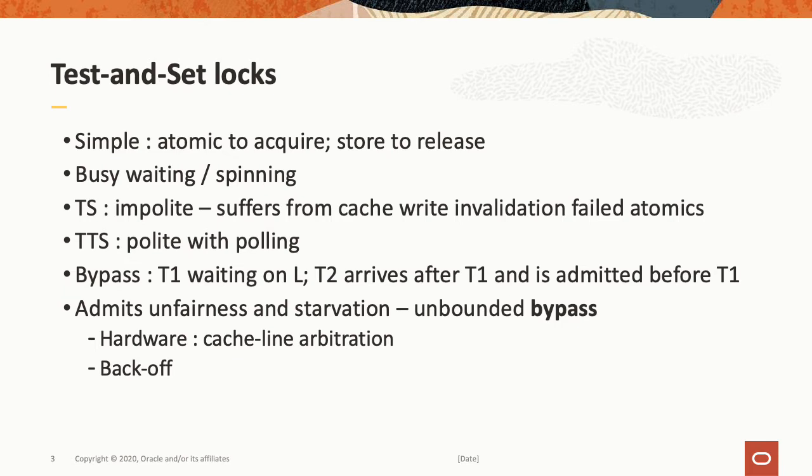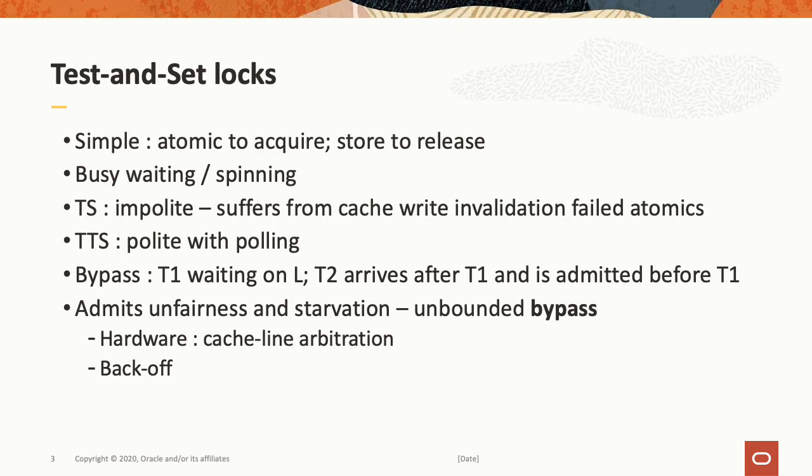A very simple form is the simple test and set lock. This is the so-called impolite lock. It simply loops, retrying the atomic until it manages to acquire the lock, at which point you're done and you can enter the critical section. Test and set locks suffer from excessive cache write invalidations from those failed atomics, however. We can do a little bit better, though.